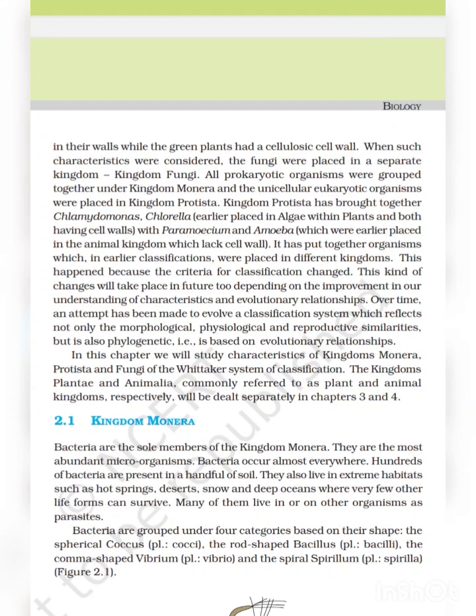It has put together organisms which in earlier classification were placed in different kingdoms. This happened because the criteria for classification have changed.